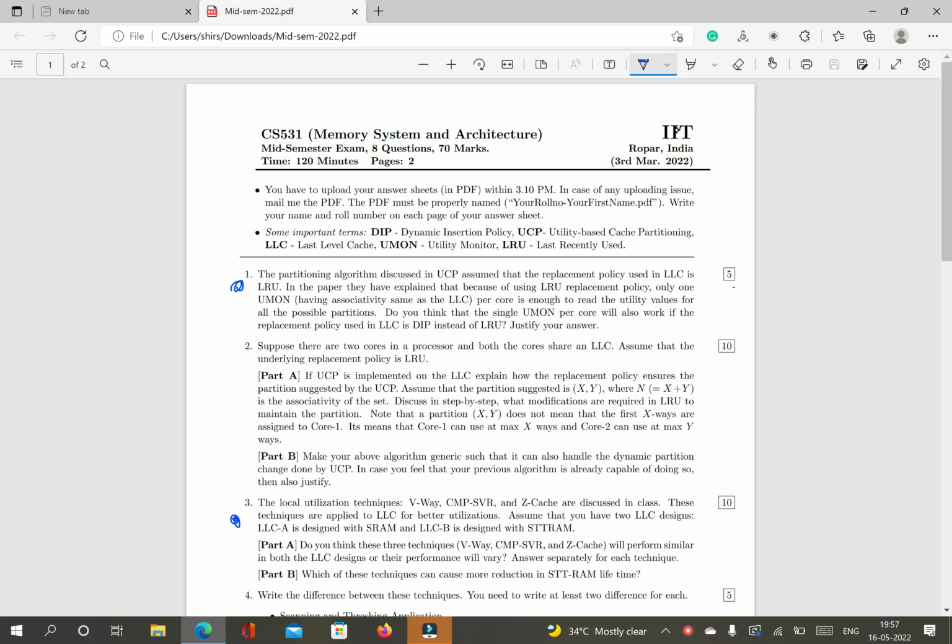So if you have written that it is not possible, then also correct. And if you say that it may be possible, may not be possible, and you give the explanation, both I have considered correct. But if you just say that no, it is completely possible to apply human on DIP, then that is not correct. Okay, so two possibilities here. One, not possible, I have considered this as correct. Two, may be possible, that also I have considered as correct, but both with explanation. But if you say that yes, it is possible, then I didn't consider that correct.